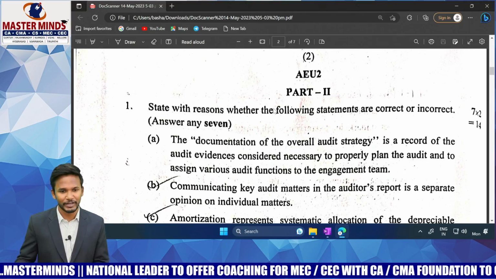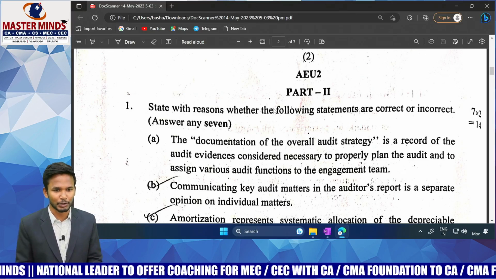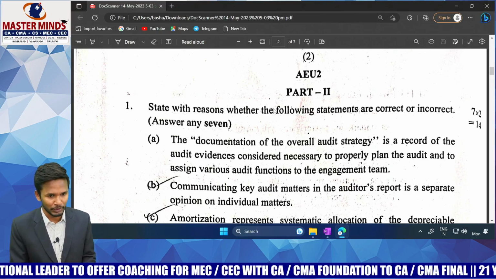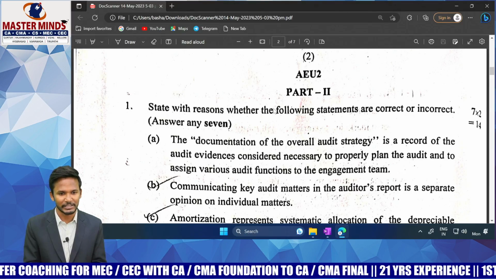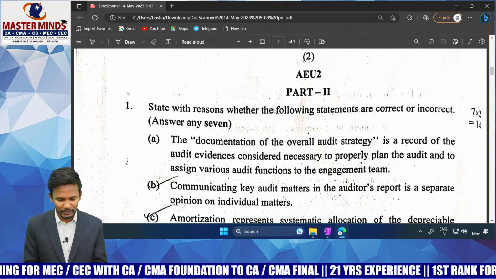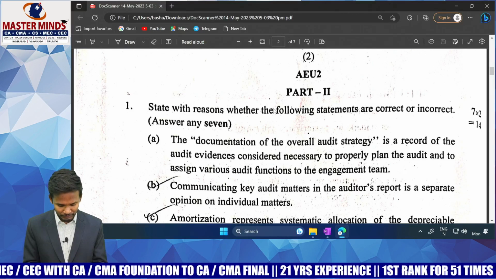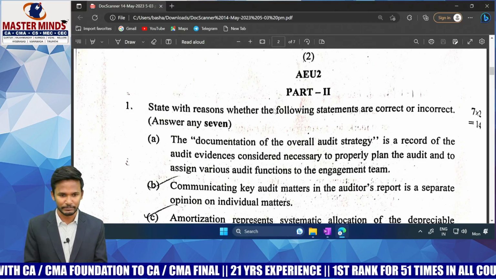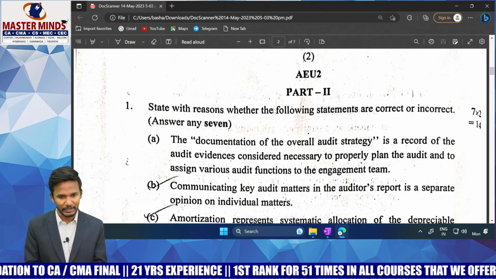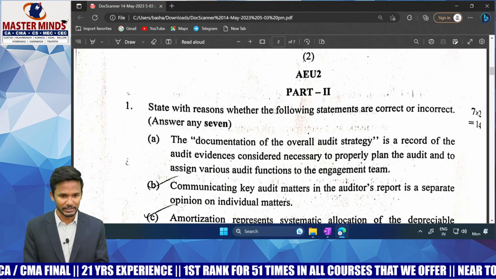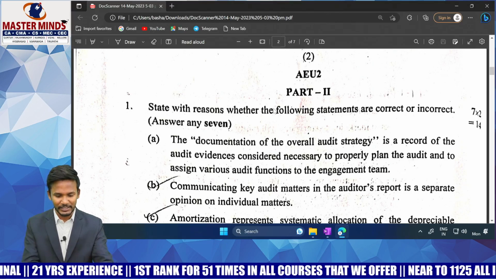Now in this video, we are going to analyze the question paper in such a way that what could be the probable answer and also whether it is covered in our Masterminds material or not. So we are going to cover these aspects in this video, okay? So without any delay, let's start with the discussion. First of all, let's start with the true or false discussion, then proceed further to the other discussion, okay?